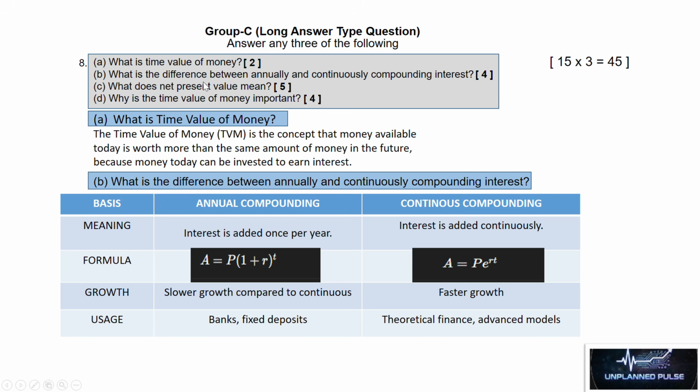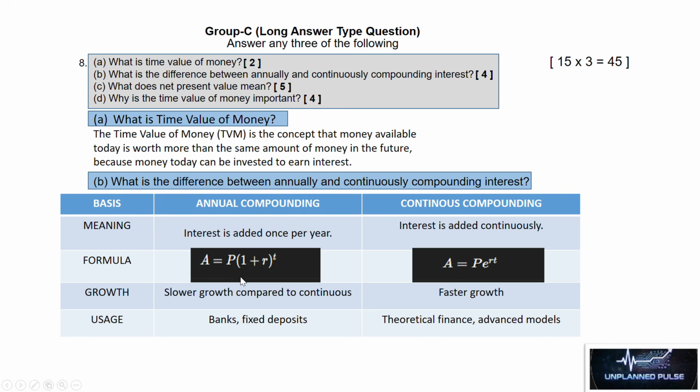Our next question is, what is the difference between annually and continuously compounding interest? So here are 4 points: meaning, formula, growth, and usage. In annual compounding, interest is added once per year, and in continuous compounding, interest is added continuously.